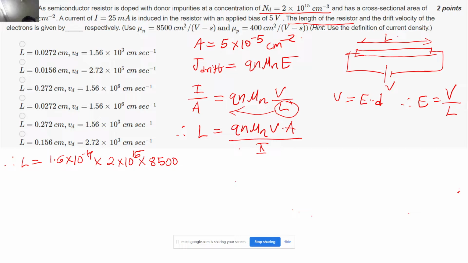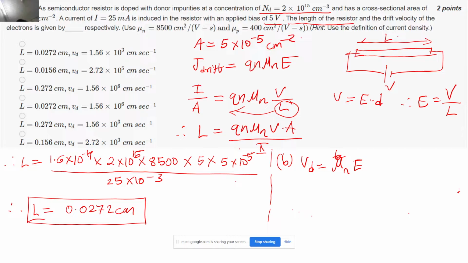So the drift velocity, as you know, Vd is given by mu of what type of electrons. So right, so Vd is nothing but mu n into E, correct, the electric field in the semiconductor material. So Vd will be nothing but mu n, and E is nothing but V by L, right? So V by L I know, V I know, the mobility I also know. So the drift velocity I can easily calculate by putting mu n as 8500.